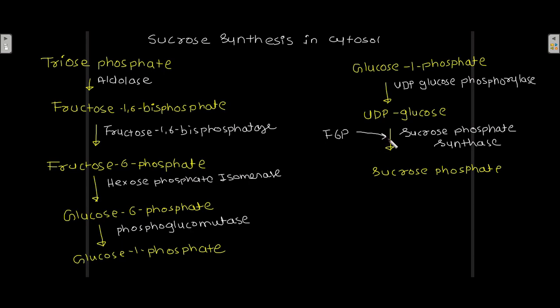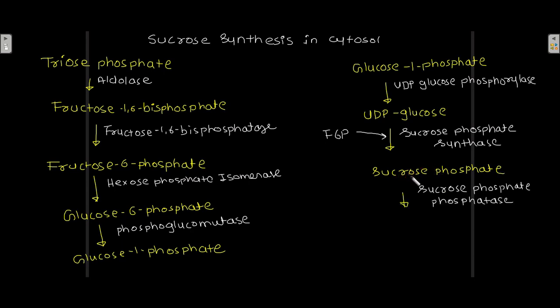When the glucose residue is transferred to fructose 6-phosphate by sucrose phosphate synthase, there is synthesis of sucrose 6-phosphate.